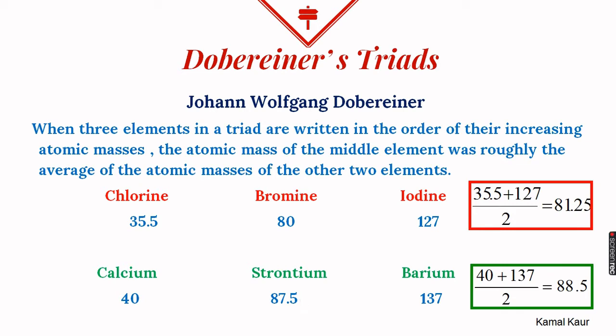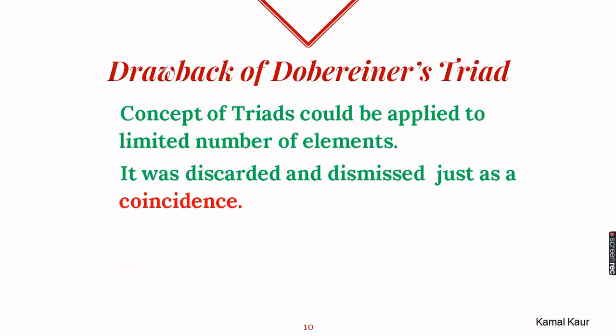When Döbereiner gave his triads, approximately 30 plus elements were known. But he could not arrange all the known elements in the form of triads. He could just give us a few triads. So his theory of triads was discarded and dismissed, considering it was just a coincidence.